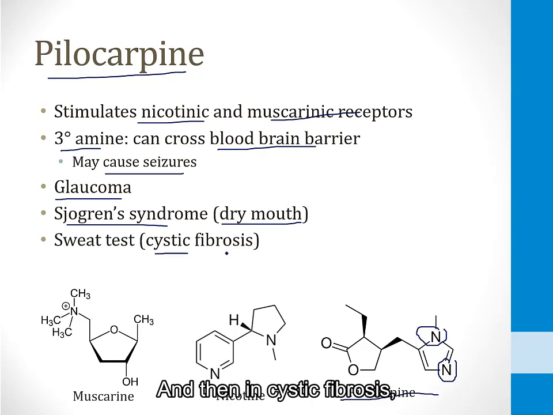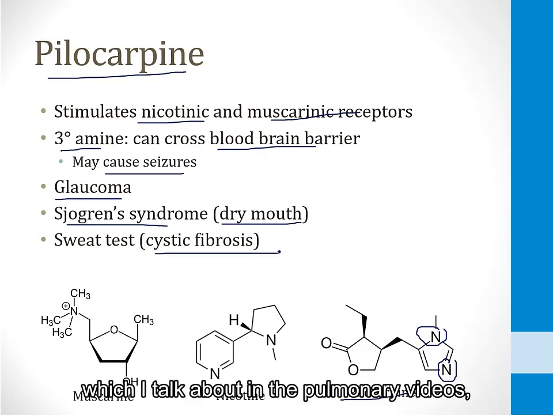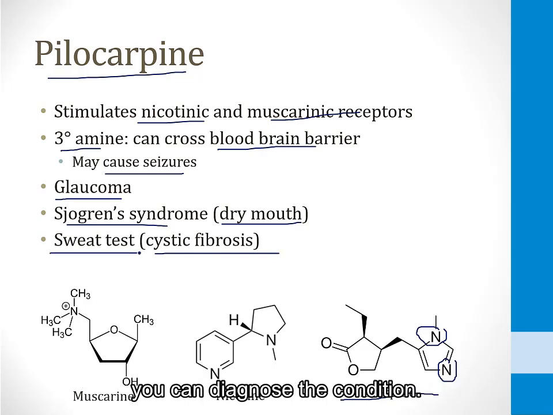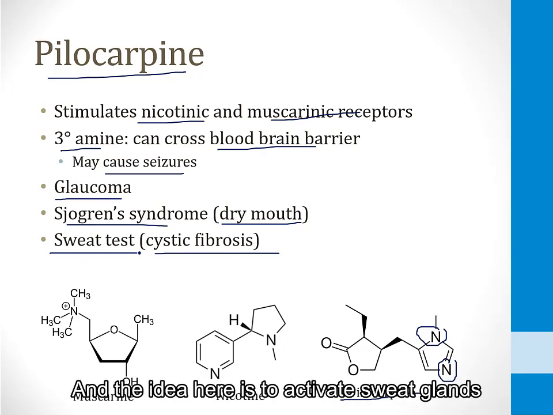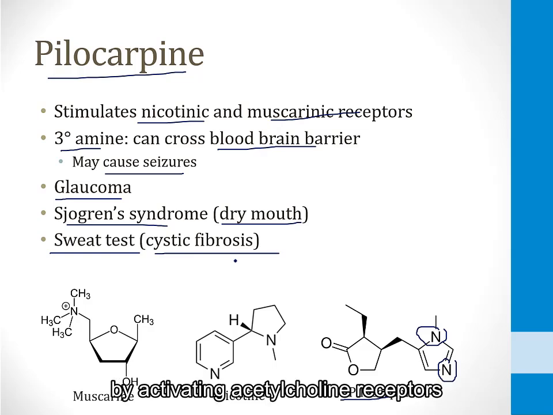And then in cystic fibrosis, which I talk about in the pulmonary videos, the sweat test is one of the ways you can diagnose the condition. So pilocarpine is administered to the skin, and the idea here is to activate sweat glands by activating acetylcholine receptors and cause sweat to be produced.